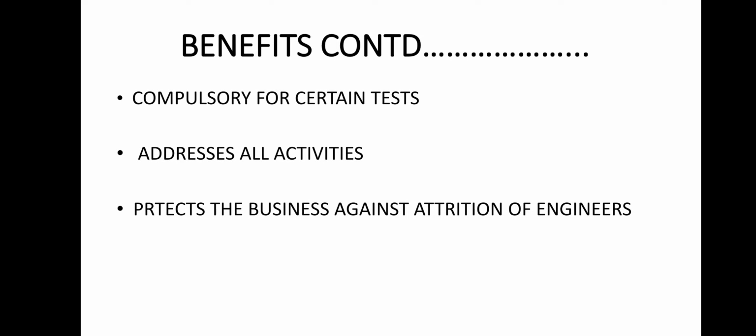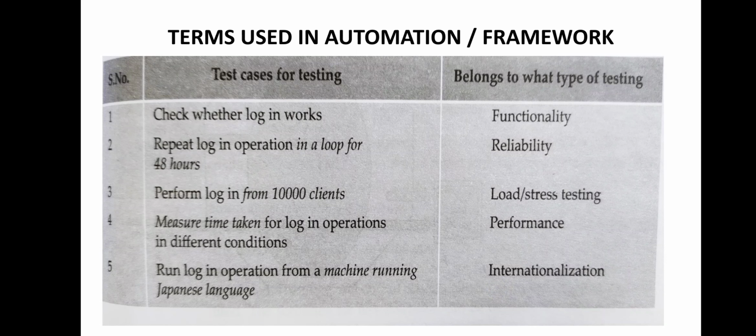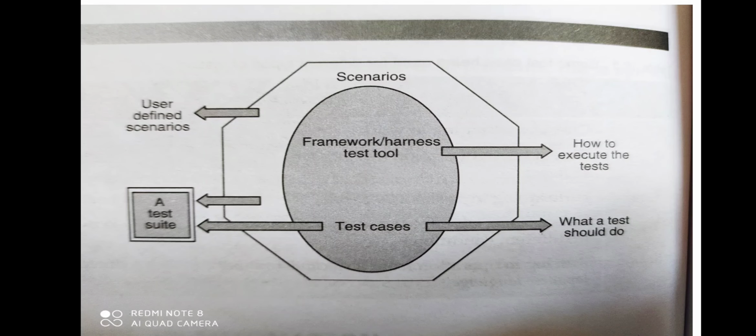So now we will discuss what terms are used in automation, or we can say what is the basic framework for automation. You can see the diagram of the framework here. You can see some proper components or terms: user defined scenarios, internal scenarios, framework, test cases, test suite, how to execute the tests, what a test can do. So these are the basic terms that are used in the automation framework.